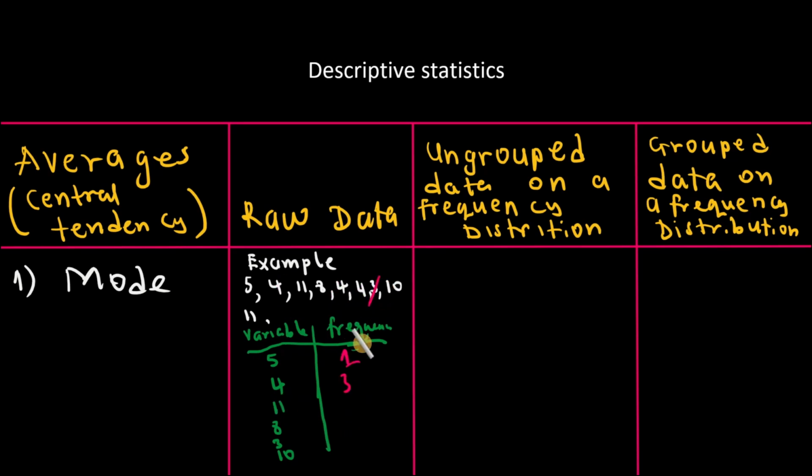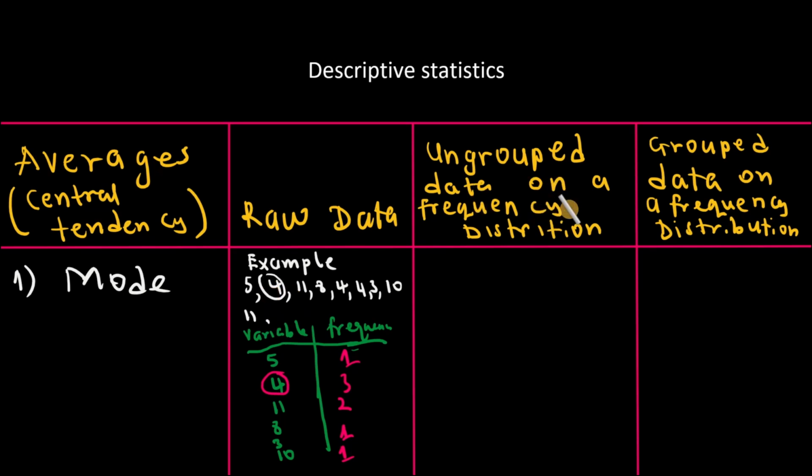Now we have 3 is 1 time. We got 10 is 1 time. We got 11 is 2 times. Now the number which occurs most often is the number with the highest frequency, which is 4, since 3 is the biggest frequency here. You know that when data is written like this, not in a table, we call it raw data. So in this case, the mode is 4.